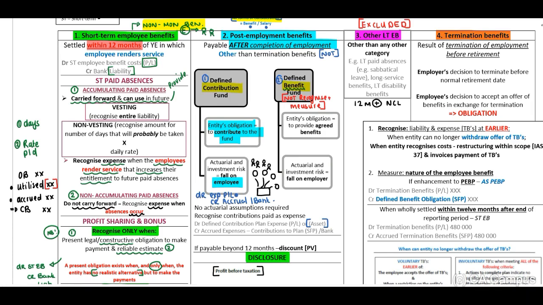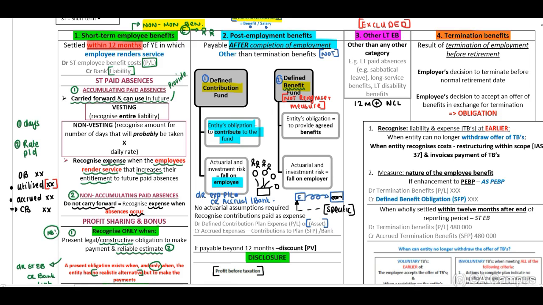A defined benefit plan is where we have an entity that instructs another entity in the financial services to develop a plan specifically. Now, this is specifically for this entity. Therefore, the plan is specifically developed for the relevant entity.